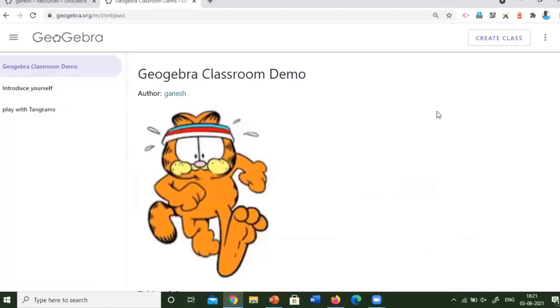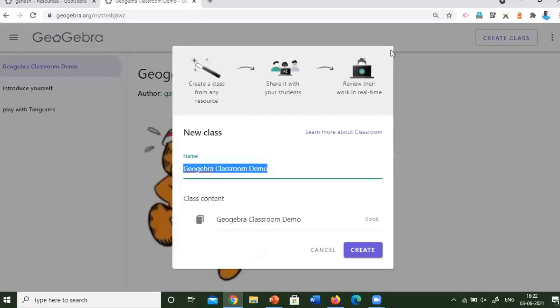Before going to introduce GeoGebra Classroom, I would like to show you how GeoGebra Classroom works and what we can do with this. Then how can we teach with this for remote learning and teaching. Here I have created a bunch of activities and then I click here, create class. Now create classroom demo. It will create.